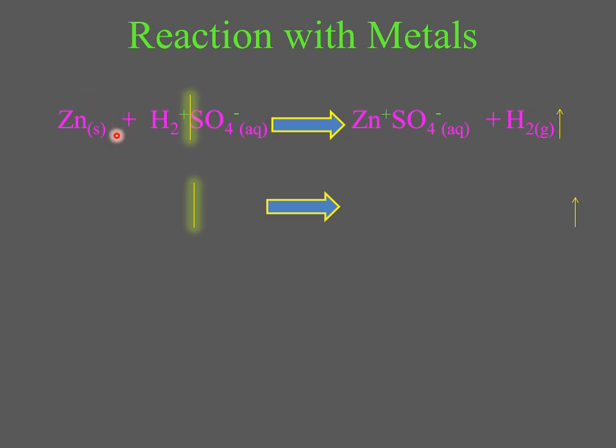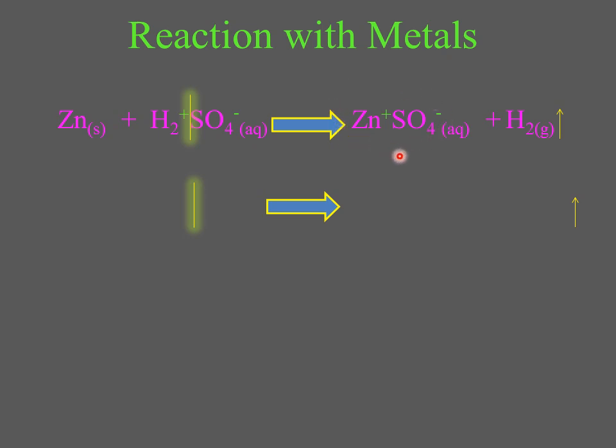Now the thing you have to remember in this reaction is that zinc always has a positive 2 charge. It means that it will lose its 2 electrons, which will be replaced by hydrogen. Here zinc has a valency of positive 2 and sulfate ions have a valency of negative 2. So the positive ion will combine with the negative ion, and as a result we will get the product zinc sulfate, ZnSO4.